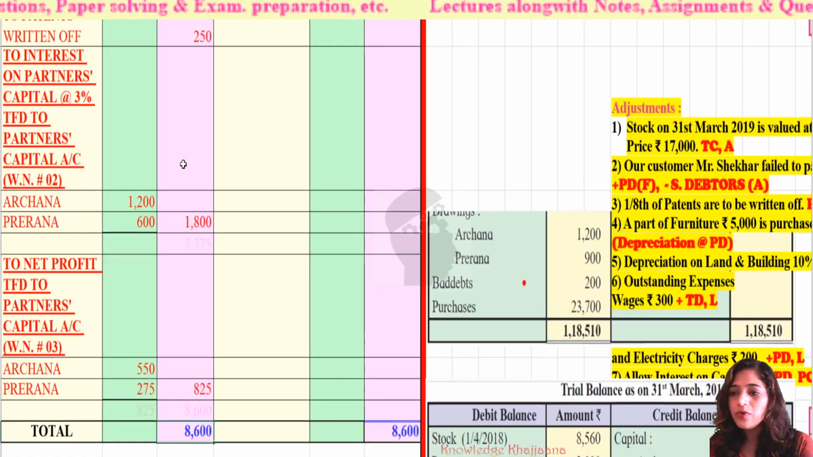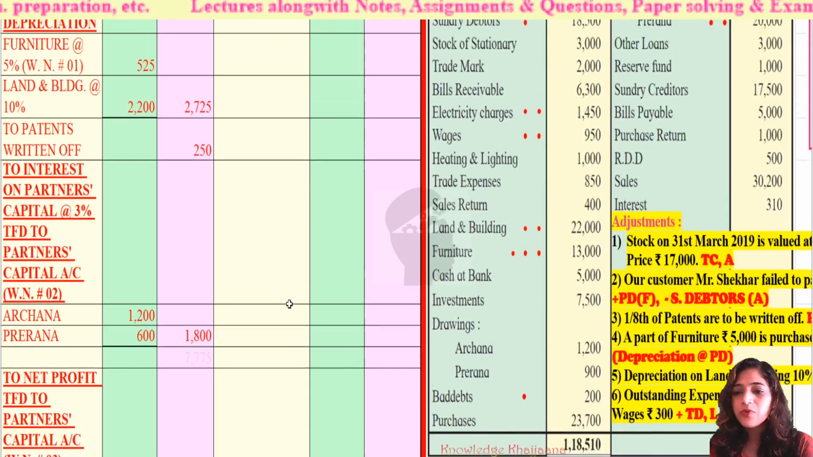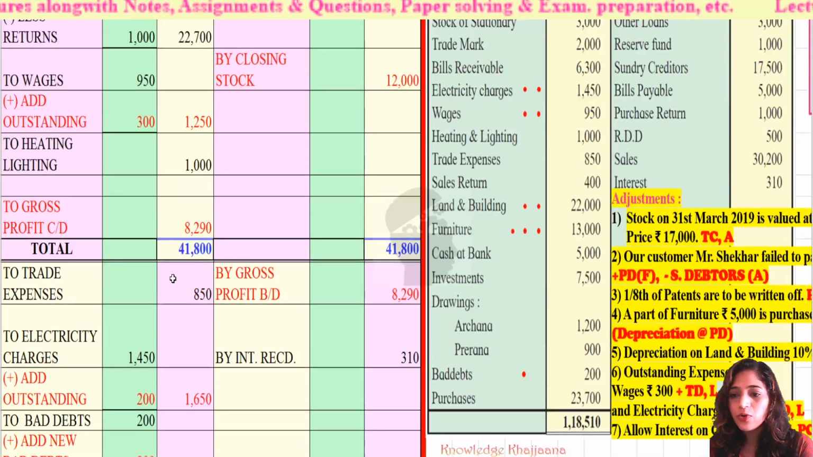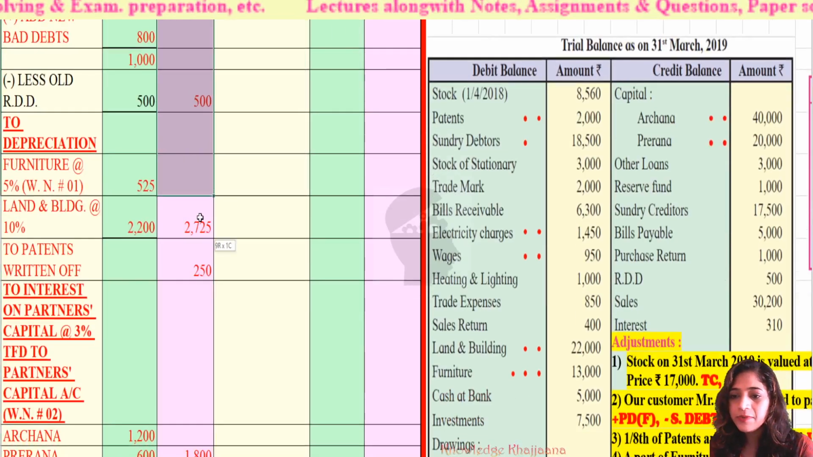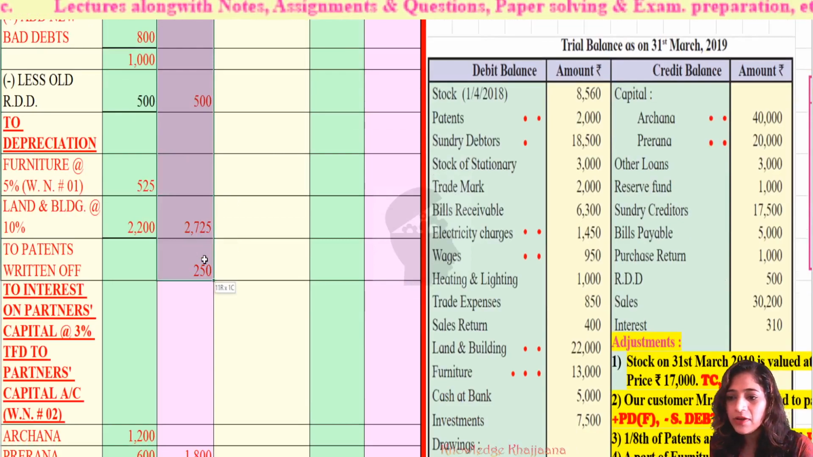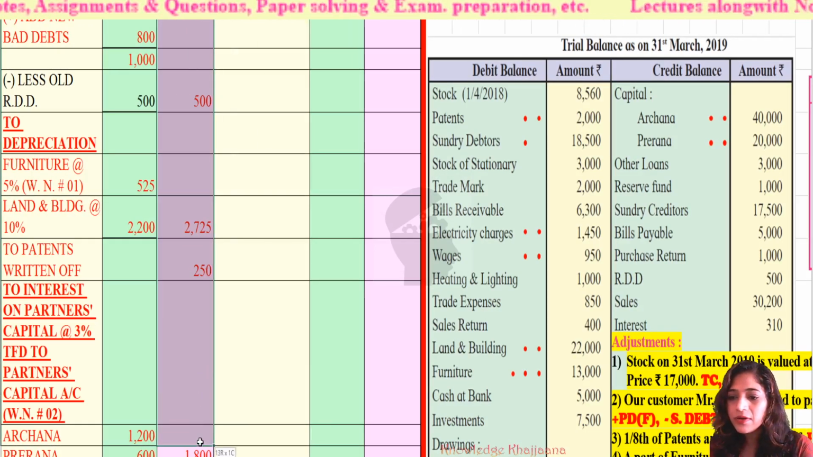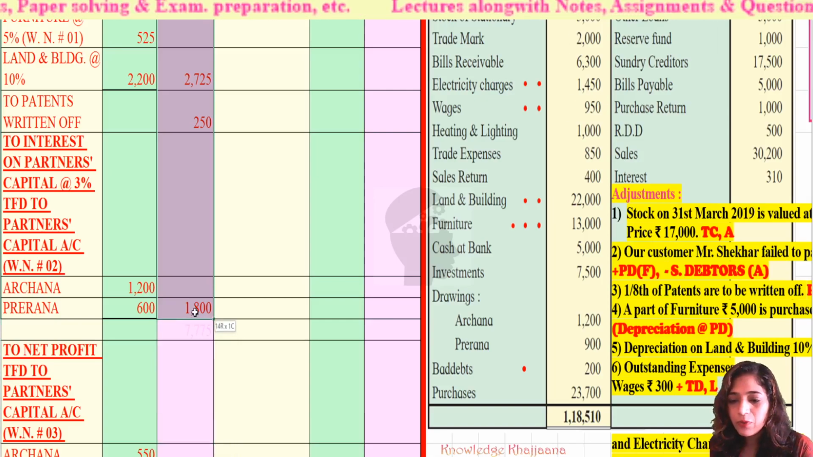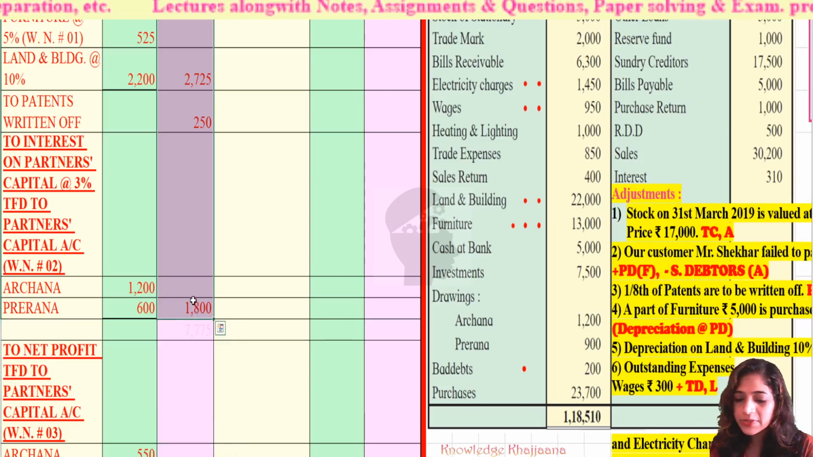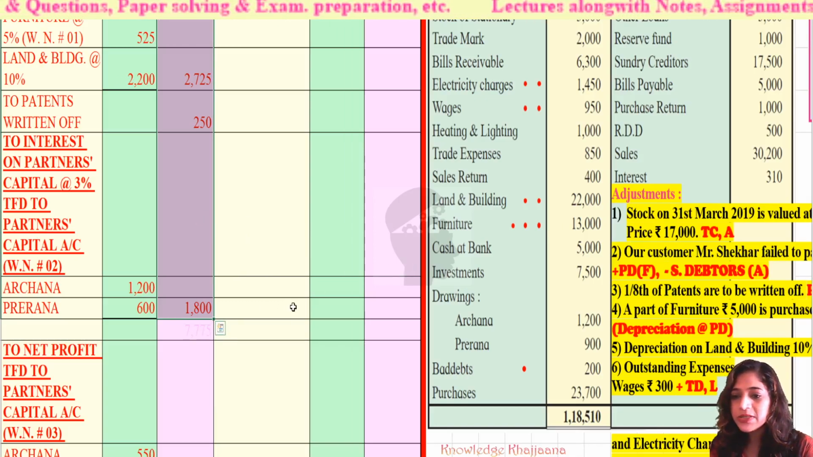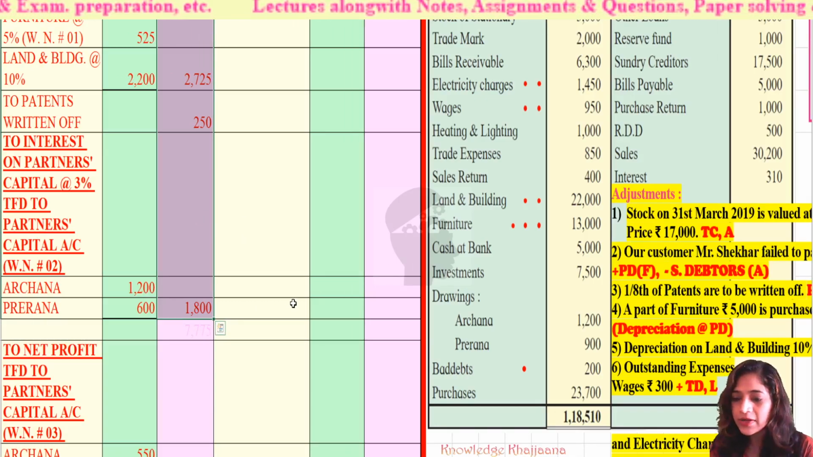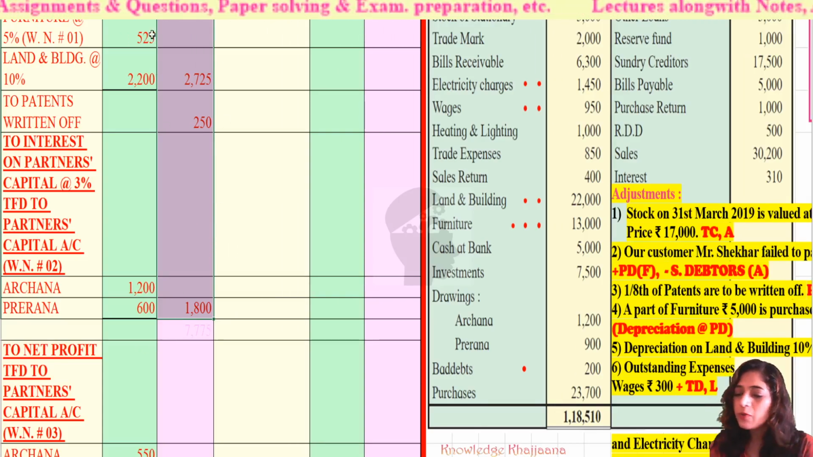Now what we have to do? We have to calculate the net profit. So for that what we have to do? We have to do the total of these items on the debit side, and we will arrive to the net profit. Okay, so the total of these amounts we have to calculate. It becomes rupees 7,775. Okay, total of all these amounts in the debit side of profit and loss account.